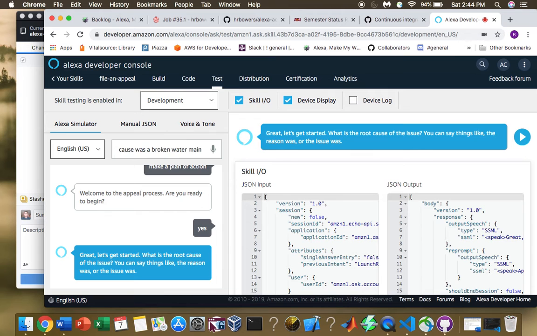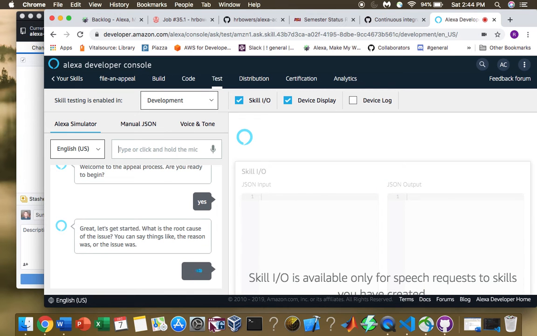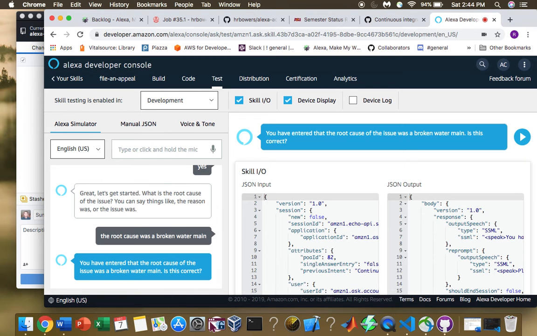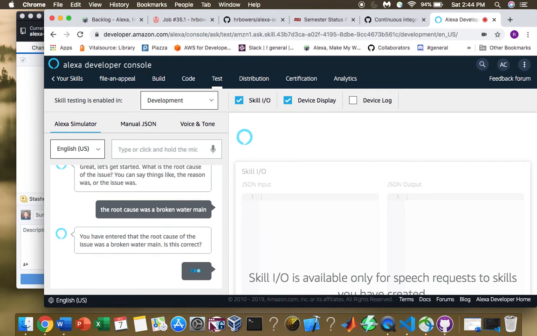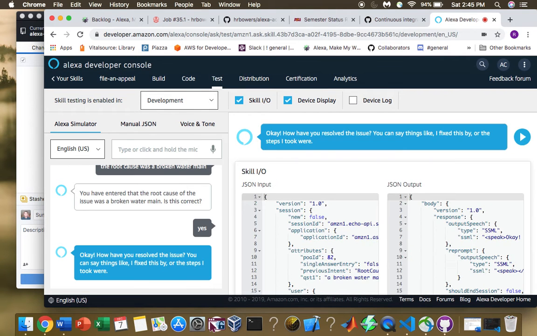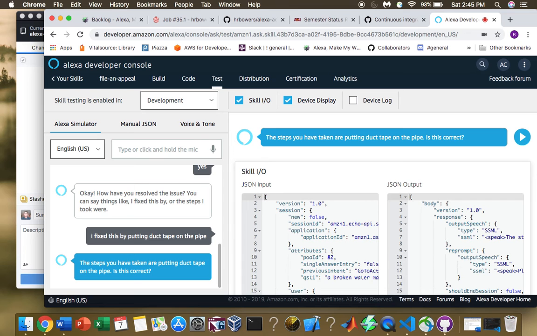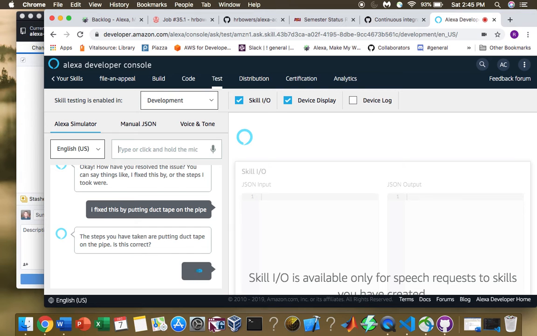Broken water main, we'll say it flooded or something. You have entered that the root cause of the issue was a broken water main. Is this correct? Yes. Okay. How have you resolved the issue? You can say things like, I fixed this by, or the steps I took were. Not realistic, but the steps you have taken are putting duct tape on the pipe. Is this correct? We'll say yes.